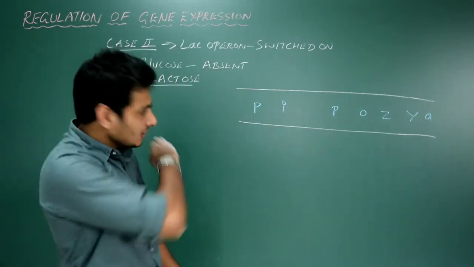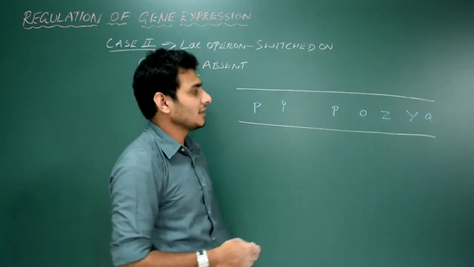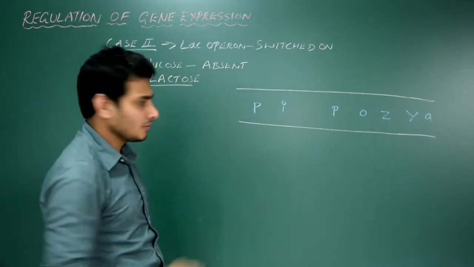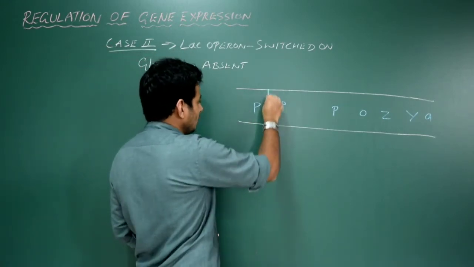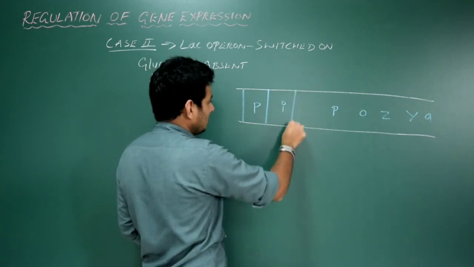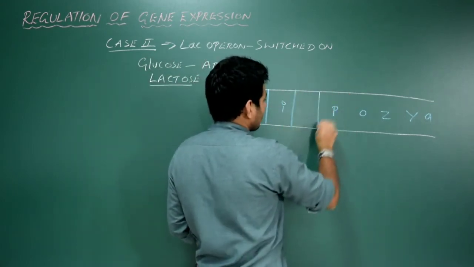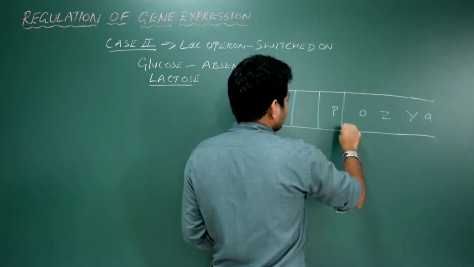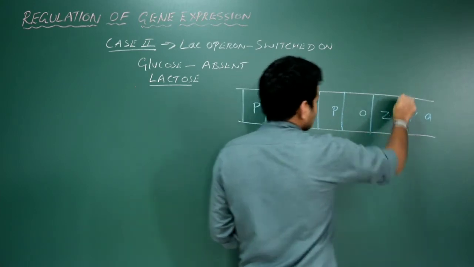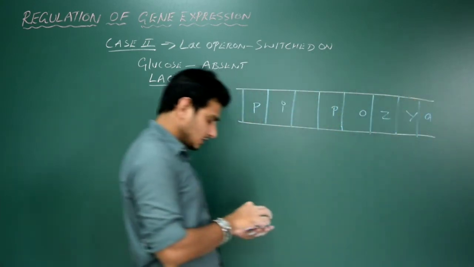You will not forget the arrangement of these different parts of the lac operon model. Okay, so let us just put the compartments. P, I, P, O. So this is O now, Z, Y, A, that is structural genes.